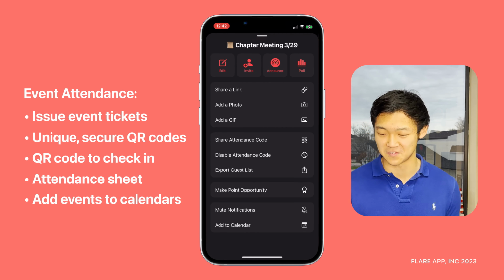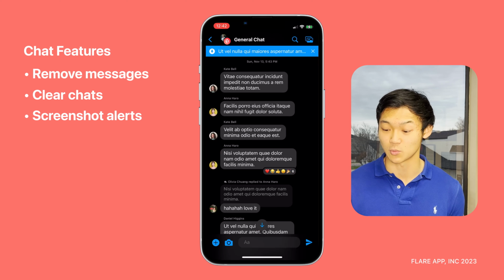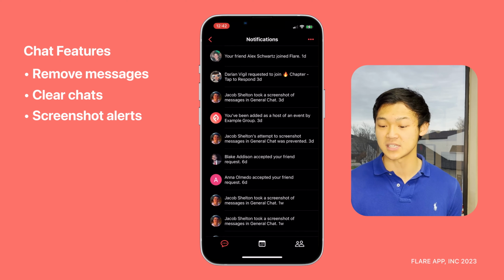You can also create group chats within the app that are a lot more secure than other messaging apps for a number of reasons. So one is, as an admin, you can delete any message or photo within the chat permanently. You can also clear all the messages within the chat without deleting the chat if you want to start fresh. There's screenshot alerts. So whenever someone takes a screenshot of the chat, you can see who took the screenshot and a picture of the screenshot if you're an admin.